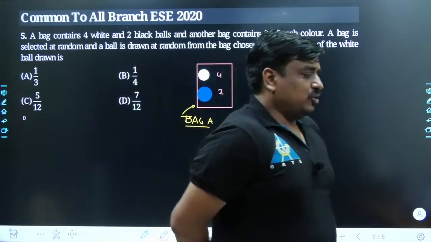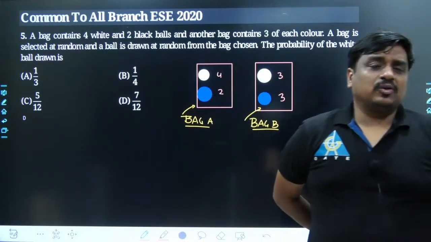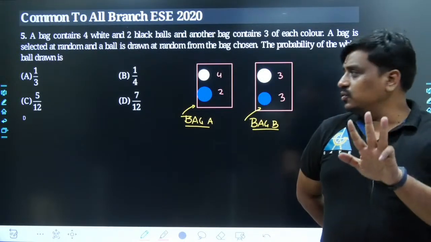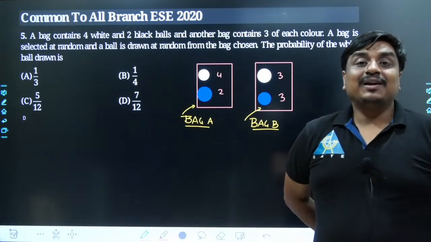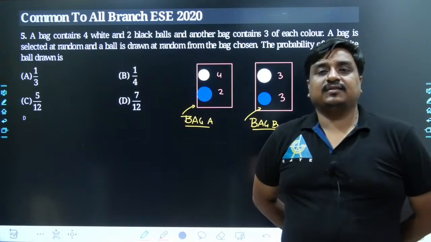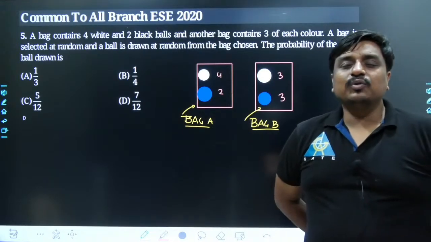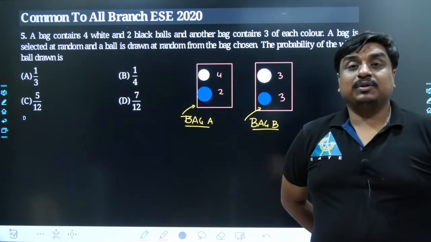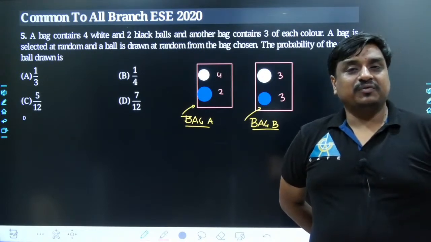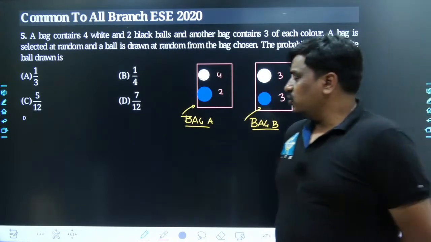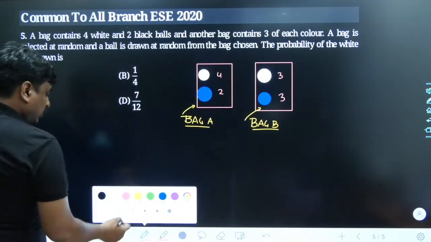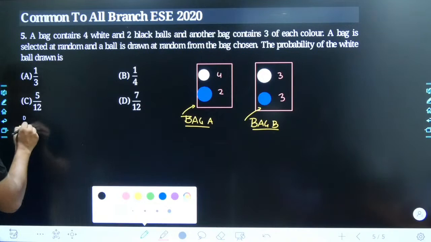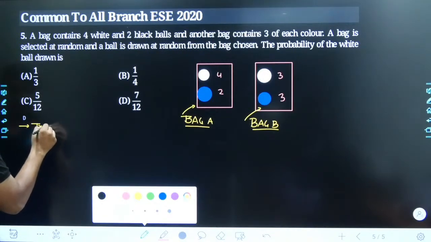My dear friends, you can solve this problem with 2 different methodologies. What are they? You could use the concept of Bayes theorem, and you could also use the concept of the tree, which we studied in the last class. And yes, one of the questions came from that concept in GATE 2021, branch of electronics. So you can use either methodology. Let me focus on the tree method first.